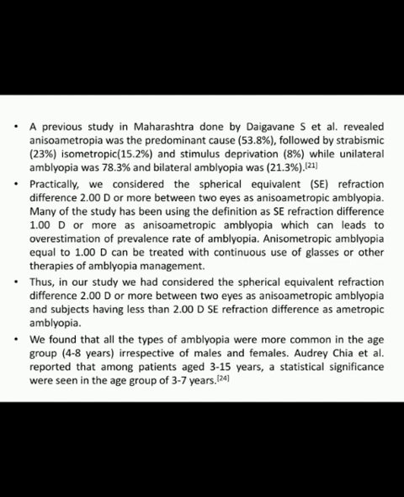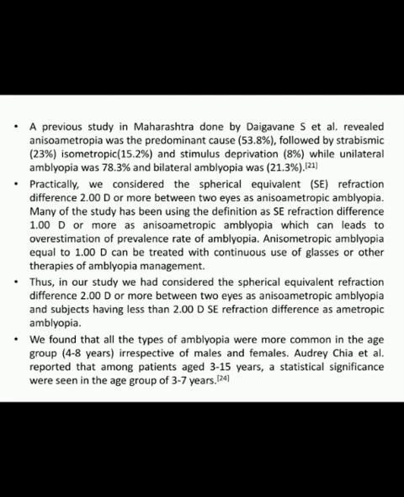Practically, we consider the spherical equivalent refraction difference of 2 diopter or more between the two eyes as anisometropic amblyopia, but many of the studies have been using the definition as spherical equivalent refraction difference of 1 diopter or more as anisometropic amblyopia, which can lead to overestimation of the prevalence rate of amblyopia.